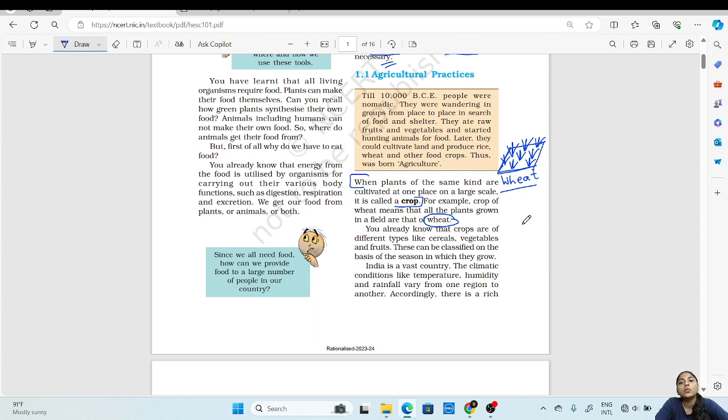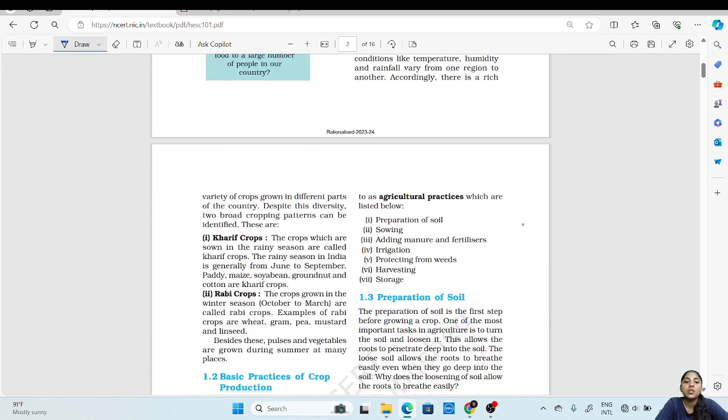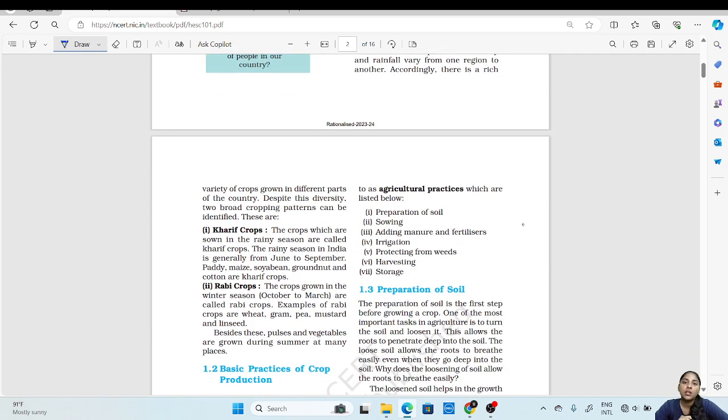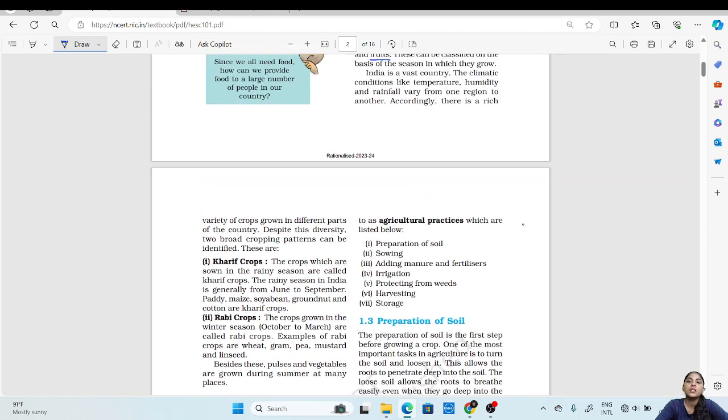Now we already know there are different kinds of crops. That is, there are cereals, vegetables, fruits, etc. And these crops can be essentially classified based on the season during which they are grown. Since India is a vast country, there are various climatic conditions which vary in different states.